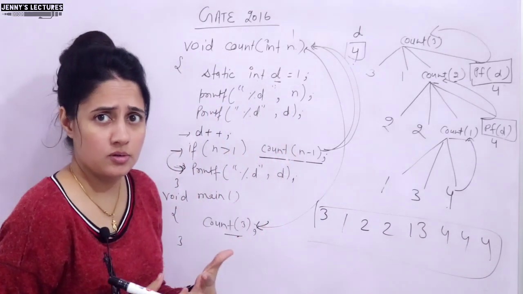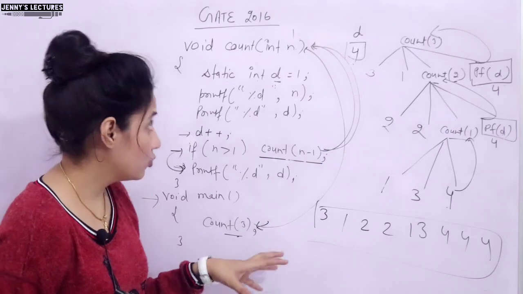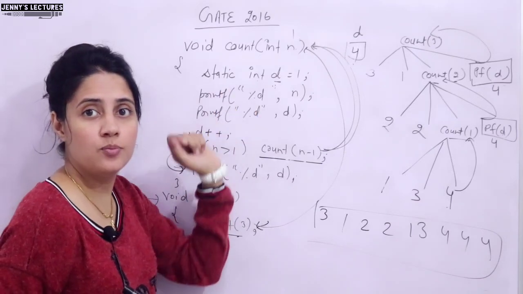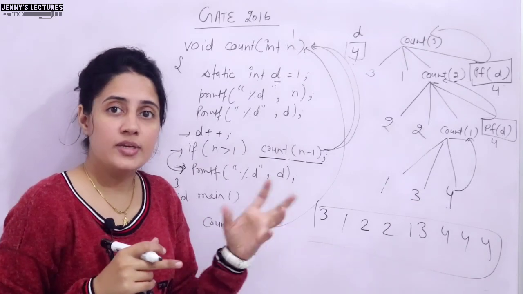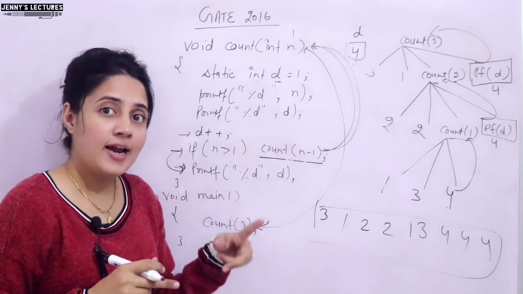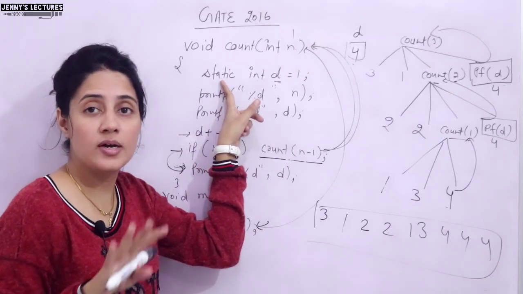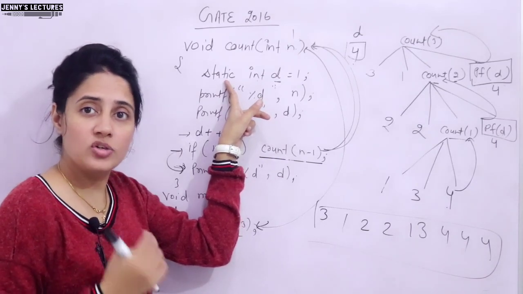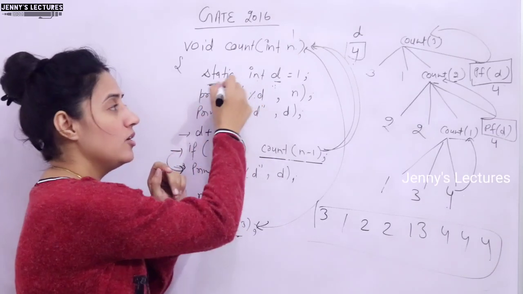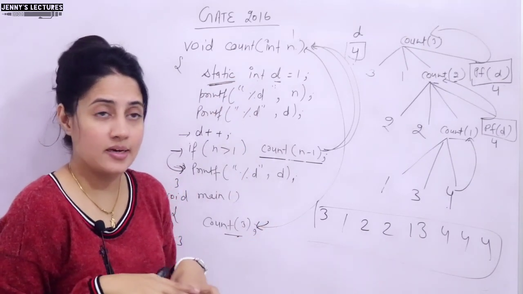So this would be the output. I hope now you got how to solve these kinds of questions, right? I have taken this question because of the static keyword. I posted a question on my community post yesterday, in that question they have used the static keyword, and most of the students gave the wrong answer because of it. They don't know the meaning of the static keyword. The question is very simple, but because of static only, you gave the wrong answer, right? So now I hope the meaning of static is clear.